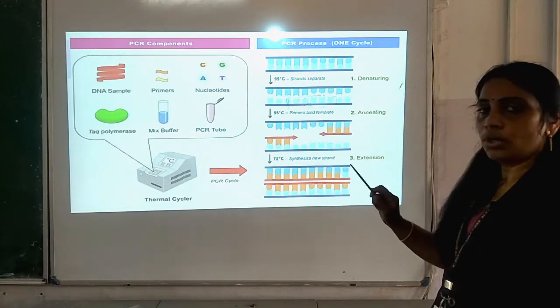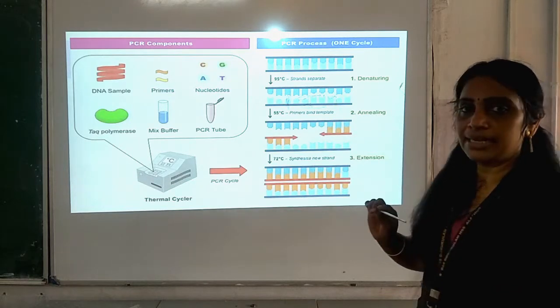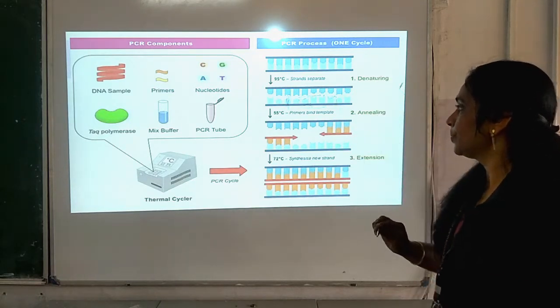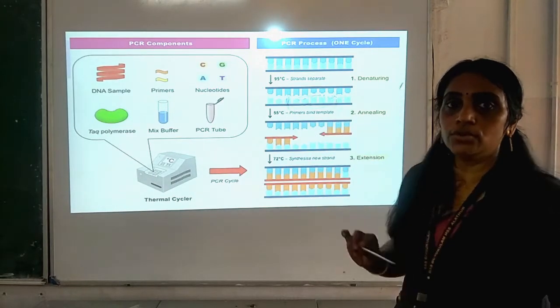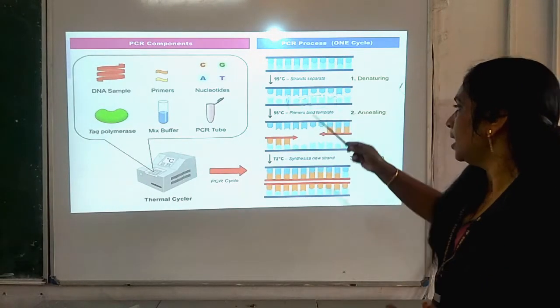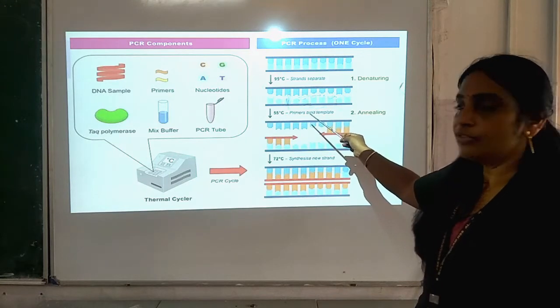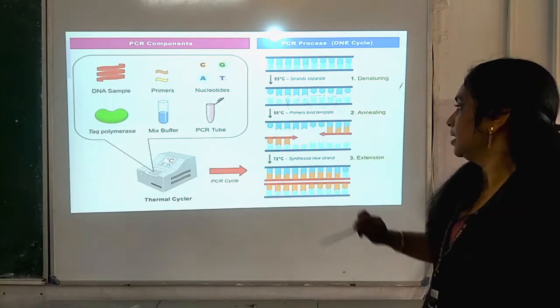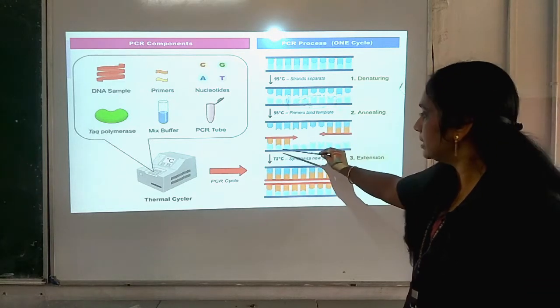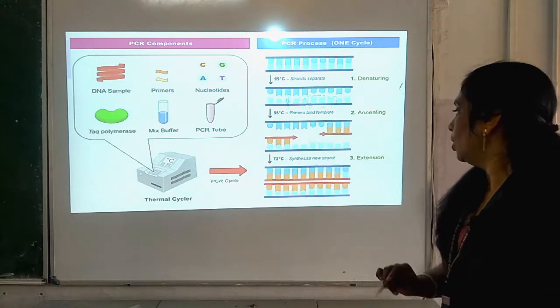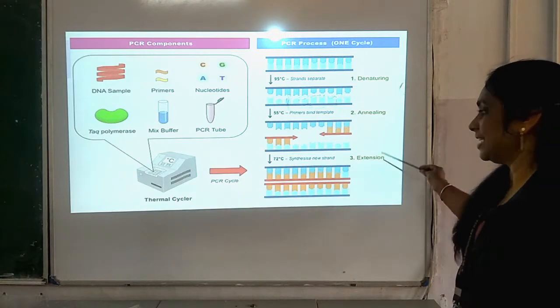And then later on, step number 2 is annealing in the PCR process. Here you can see at the lower temperature, that is 40 to 60 degrees centigrade, primers are added which will bind to the template. So, these are the primers, and they are binding to the template, isn't it? Now, the third step is extension.